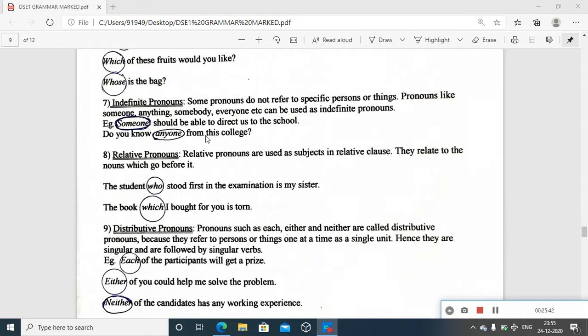Then seventh type, indefinite pronouns. Indefinite. The term we know, indefinite. Try to think about the numerals in mathematics. One, two, three. Where does it end? It can be indefinite. It can go indefinitely.